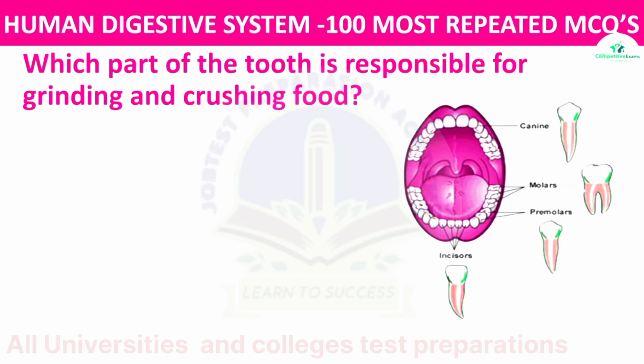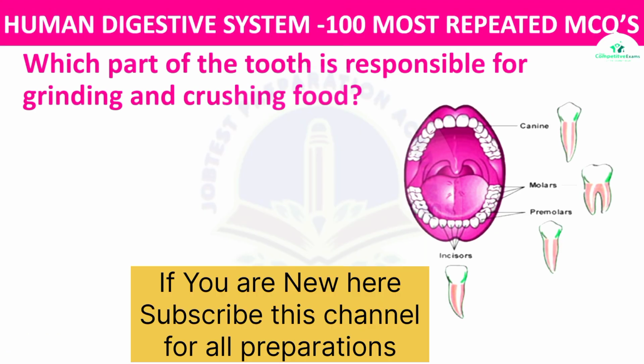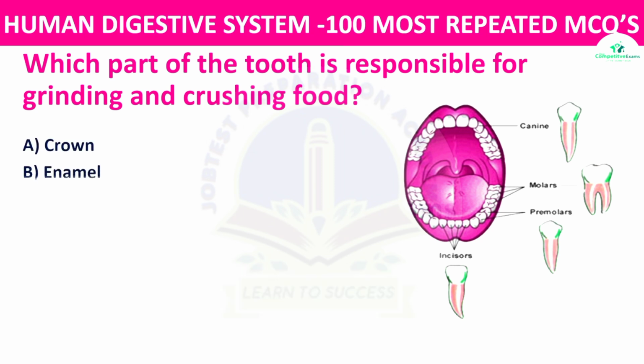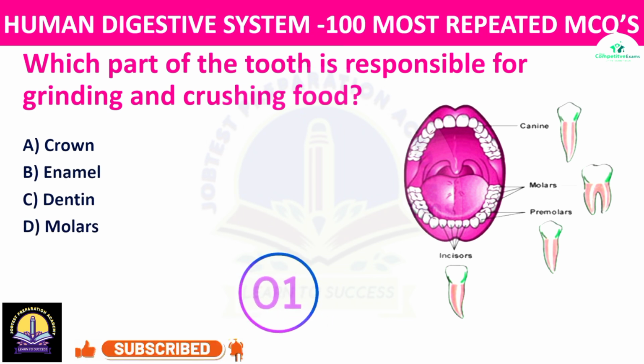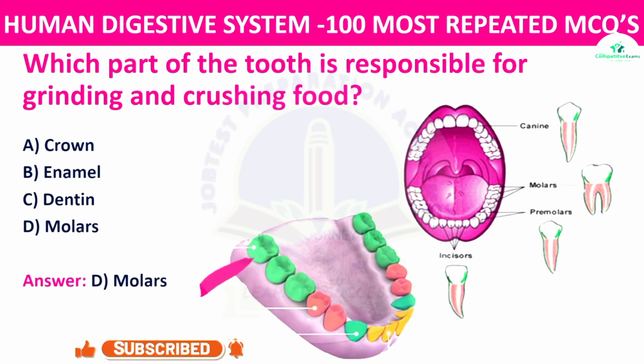Which part of the tooth is responsible for grinding and crushing the food? The options: crown, enamel, dentine, or molars. The right answer is molars. The molars are the flat teeth at the back of the mouth responsible for grinding and crushing the food.